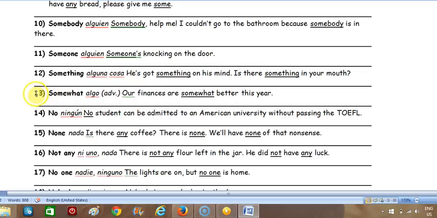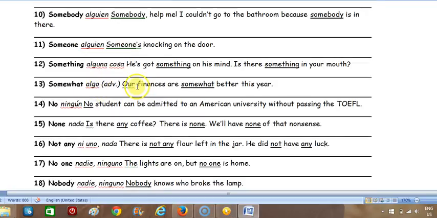But okay, 13, somewhat. So this is kind of an interesting adverb. Pay attention to this one, kind of tricky. Our finances are somewhat better this year. Good. Okay, number 14, very important.